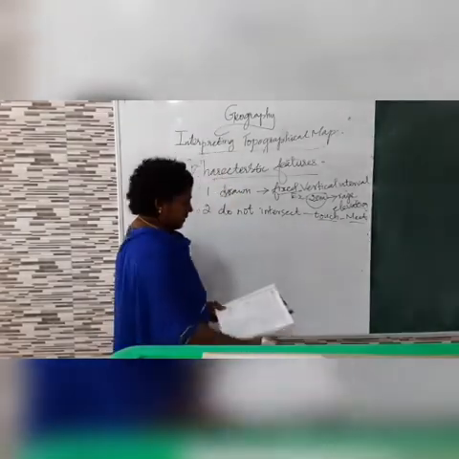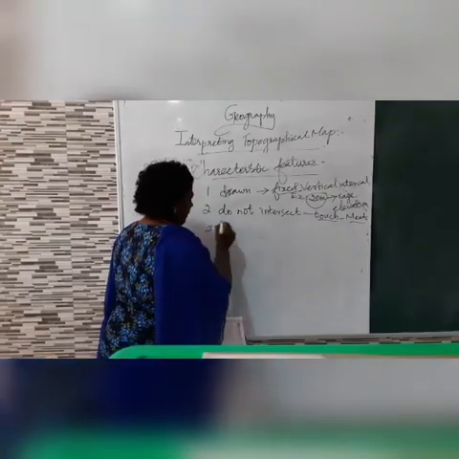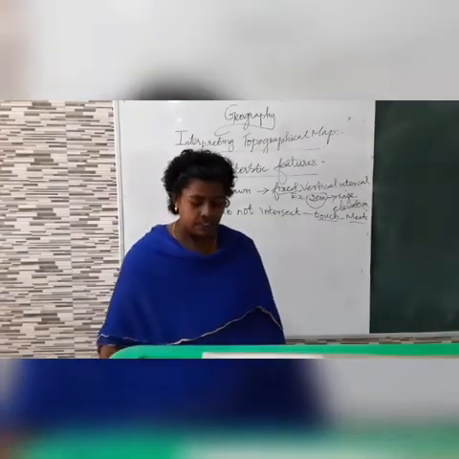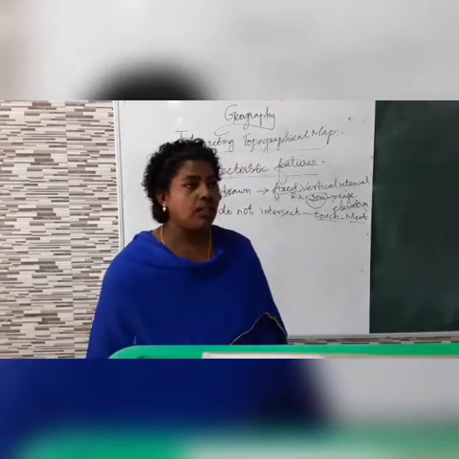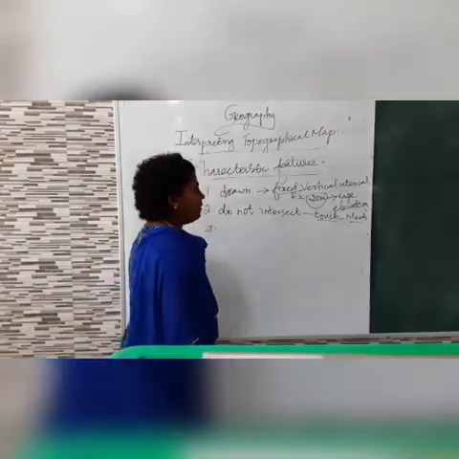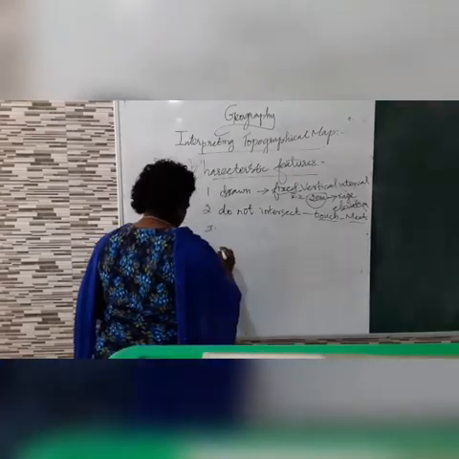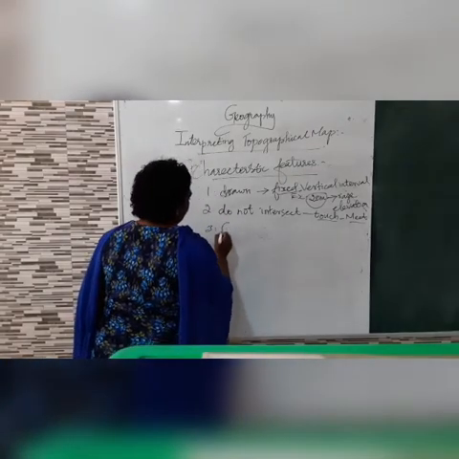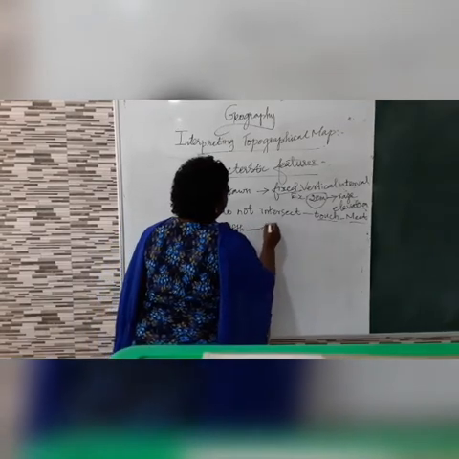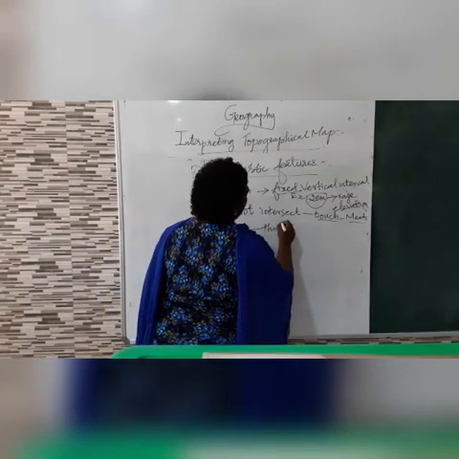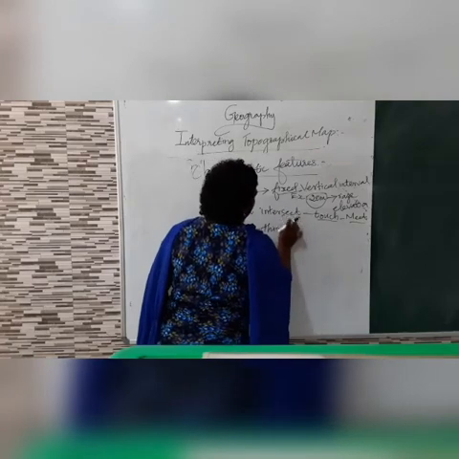The next thing is, on the topographical map, we can find every fifth line drawn thick. The fifth line of contour lines will be thick.